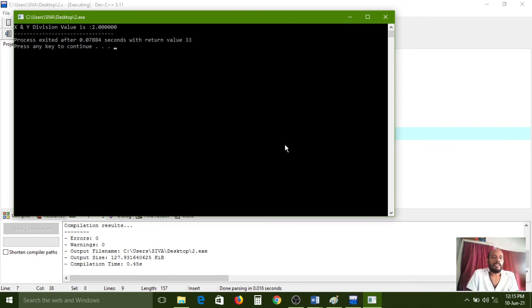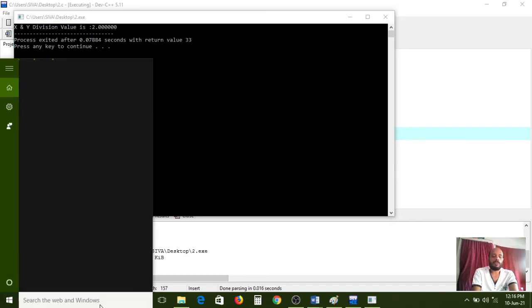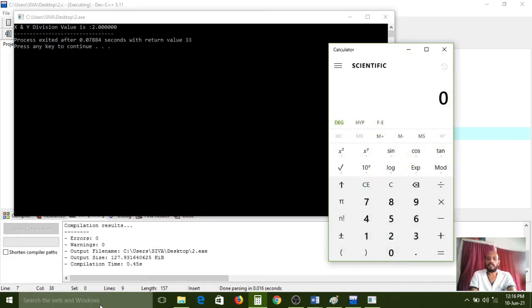So x and y division value is 2.0. Is that the right answer? 10 by 4, how much value will you get? Let me open the calculator. 10 by 4, the value is 2.5. But the output is showing 2.0000. So that is a wrong output, because the fraction part has been missed. After the point, the fraction part is nothing but 0.5, so that 0.5 has been missed.